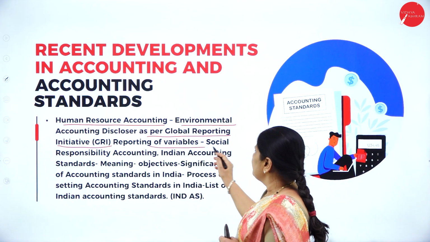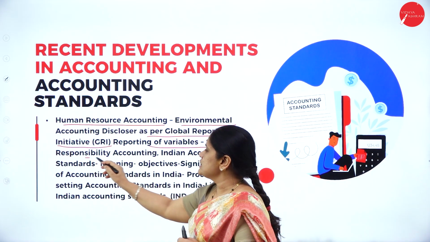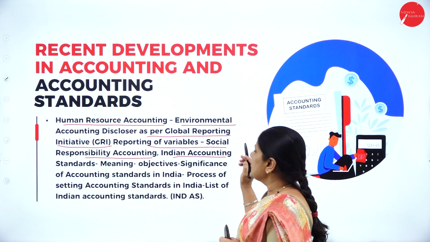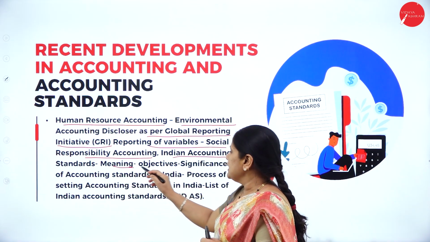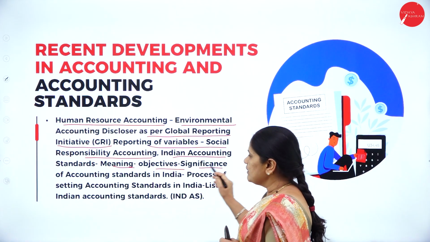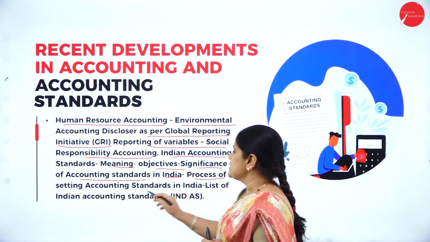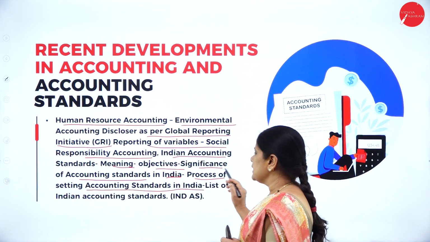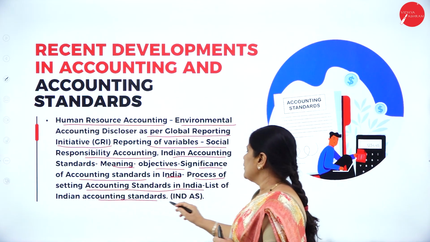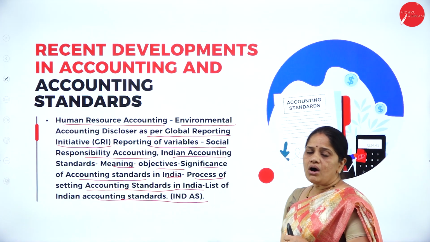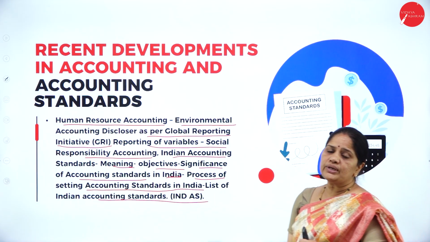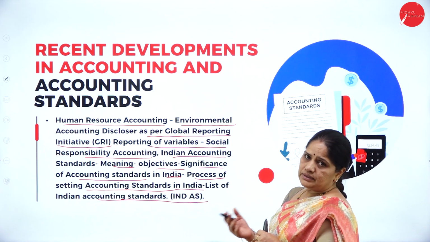Then reporting of variables, social responsibility accounting, Indian accounting standards, meaning, objectives, significance of accounting standards in India, process of setting accounting standards in India, list of Indian accounting standards. So all these comprise unit 5 of the syllabus.